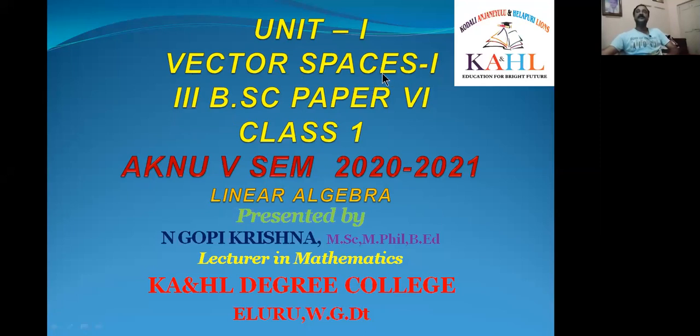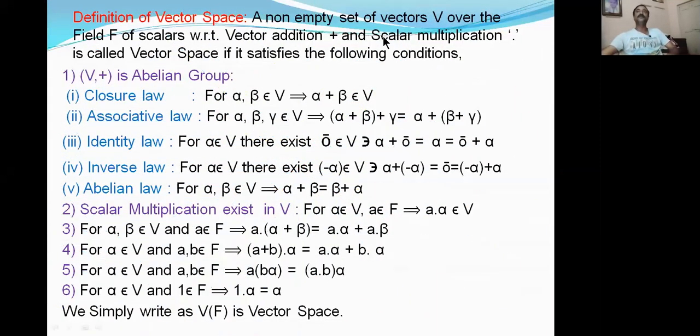There is a title, vector space. First of all, we will learn the definition of vector space. What is the definition of vector space? A non-empty set of vectors V over the field F of scalars, with respect to vector addition and scalar multiplication, is called a vector space if it satisfies the following conditions. Here V is a non-empty set that contains only vectors, and F is a field. We have earlier learned the definition of a field in ring theory.